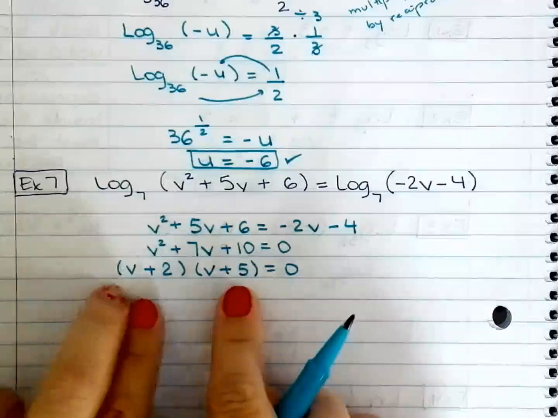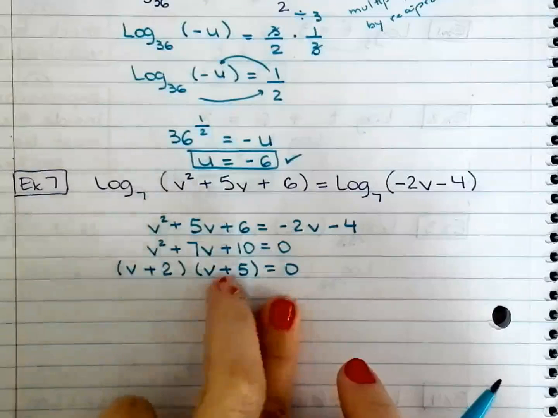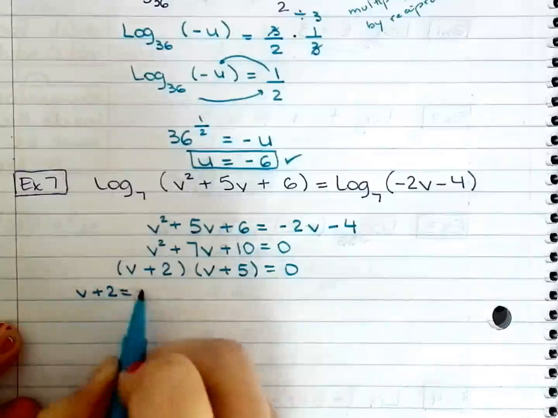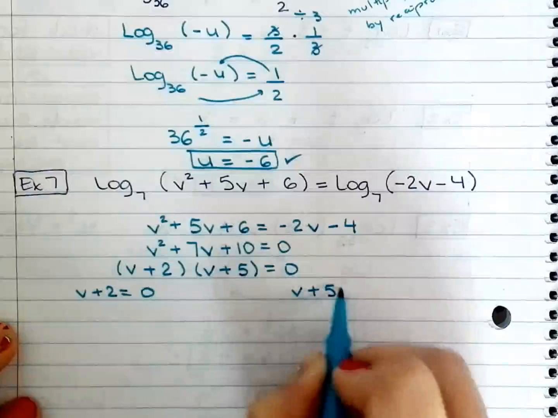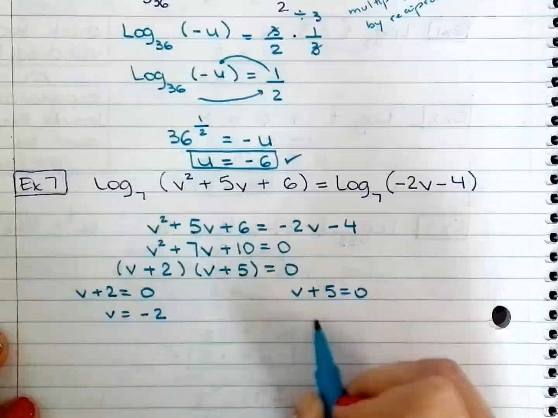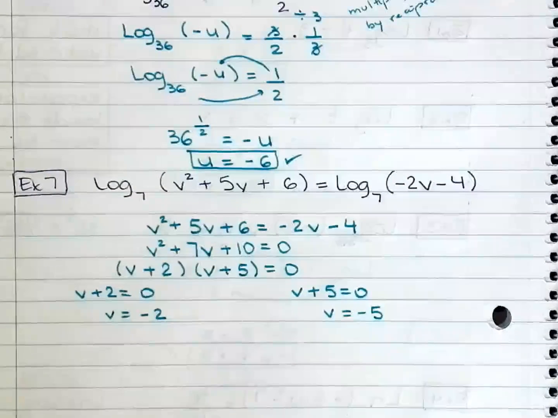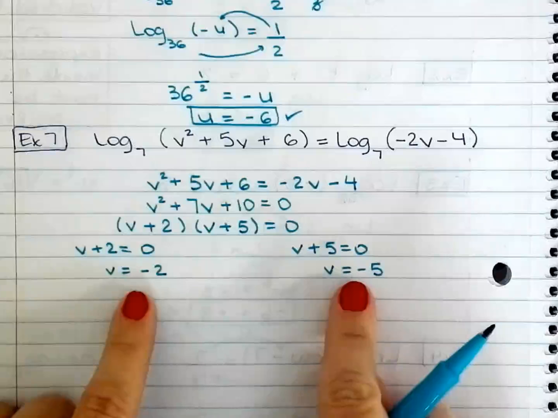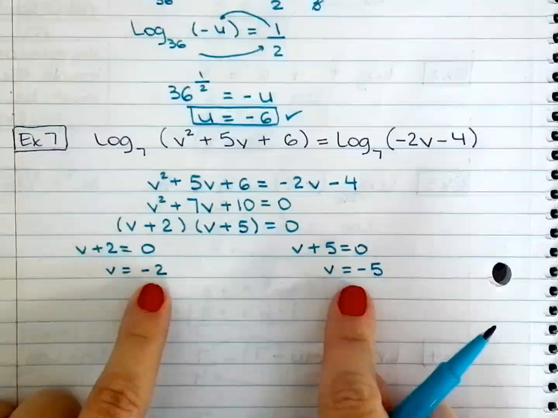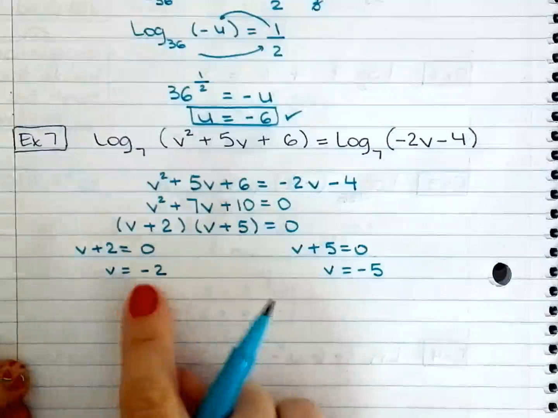So now you set each factor equal to 0. So v plus 2 is a factor, v plus 5 is a factor. Minus 2 on both sides. Minus 5 on both sides. Okay, that looks great, but I need to check to see if I get a valid answer. So let's check for -2 first.